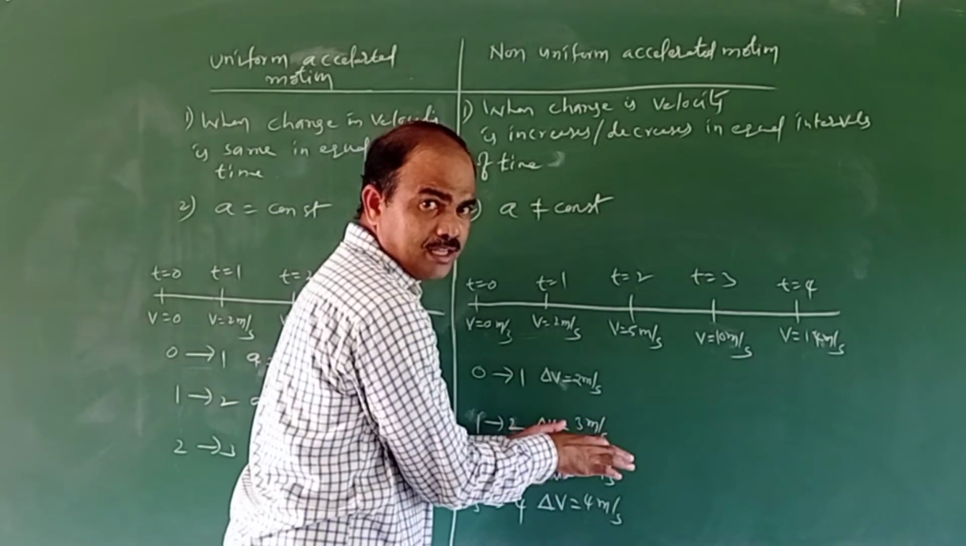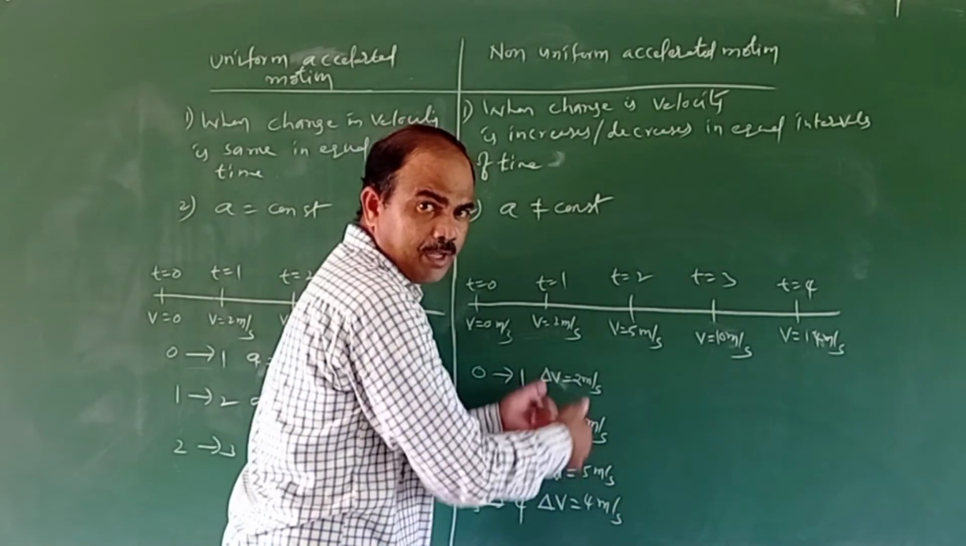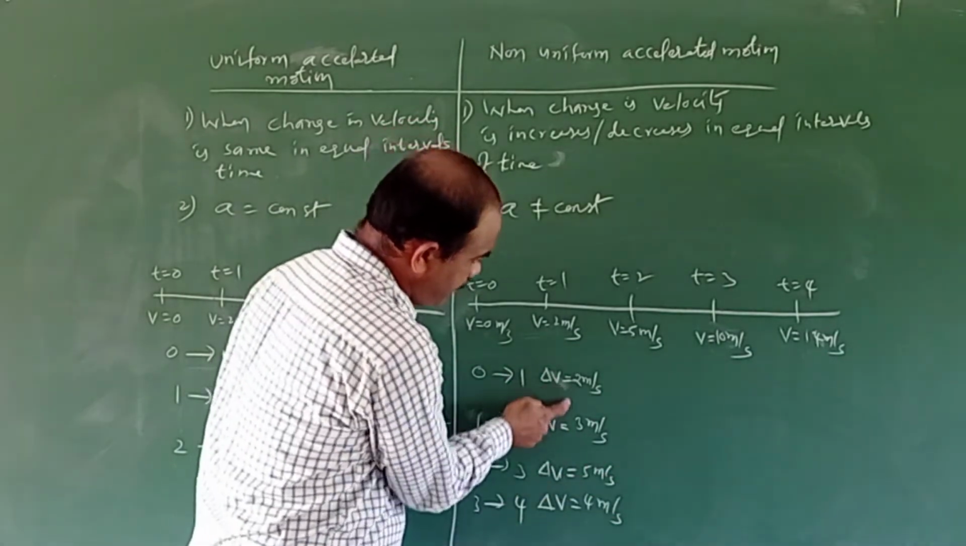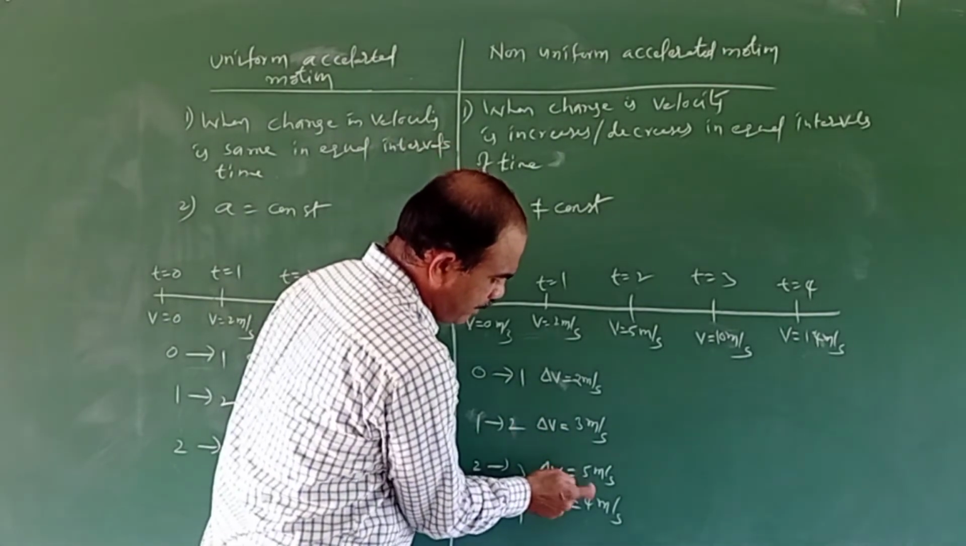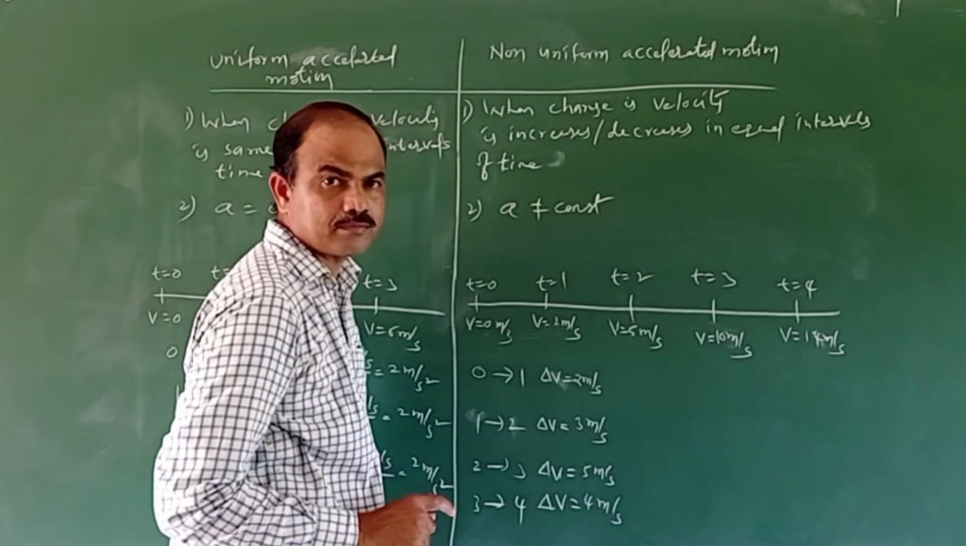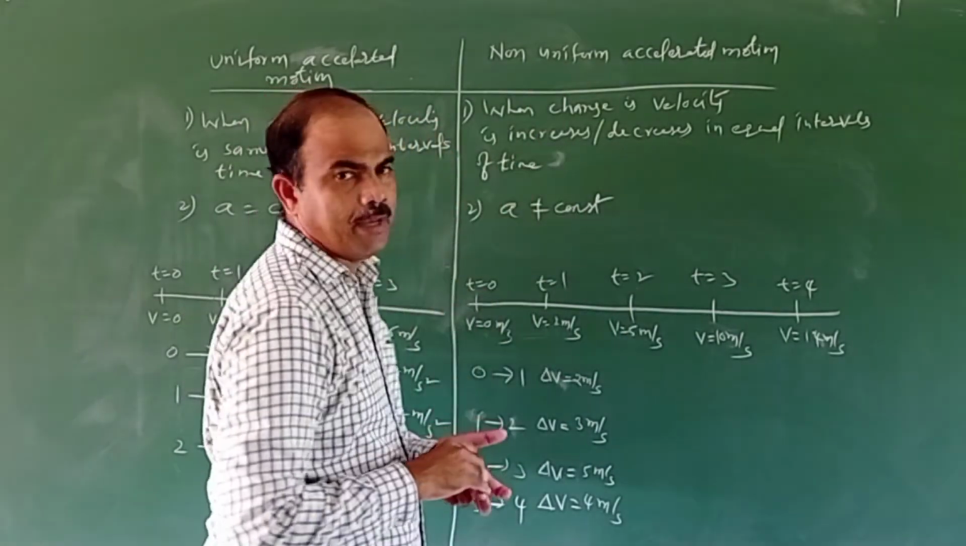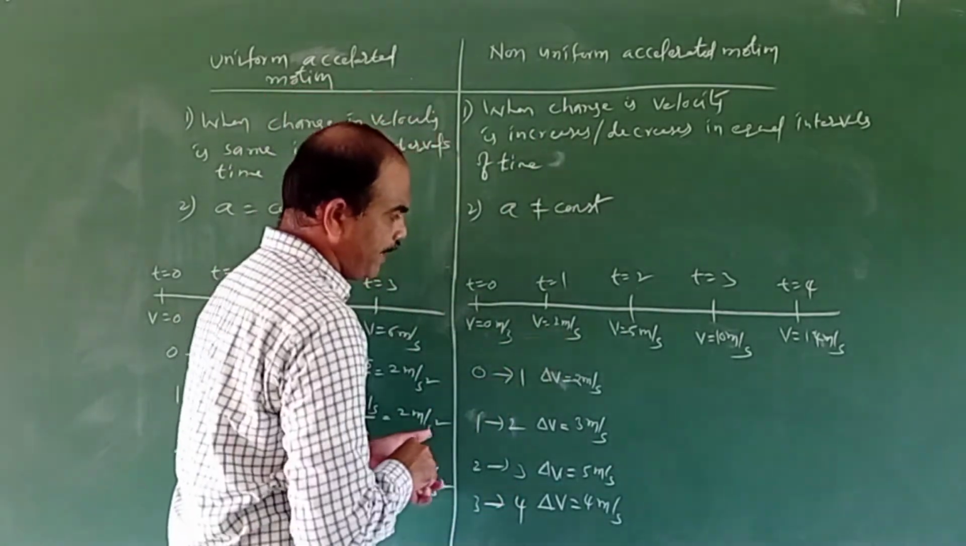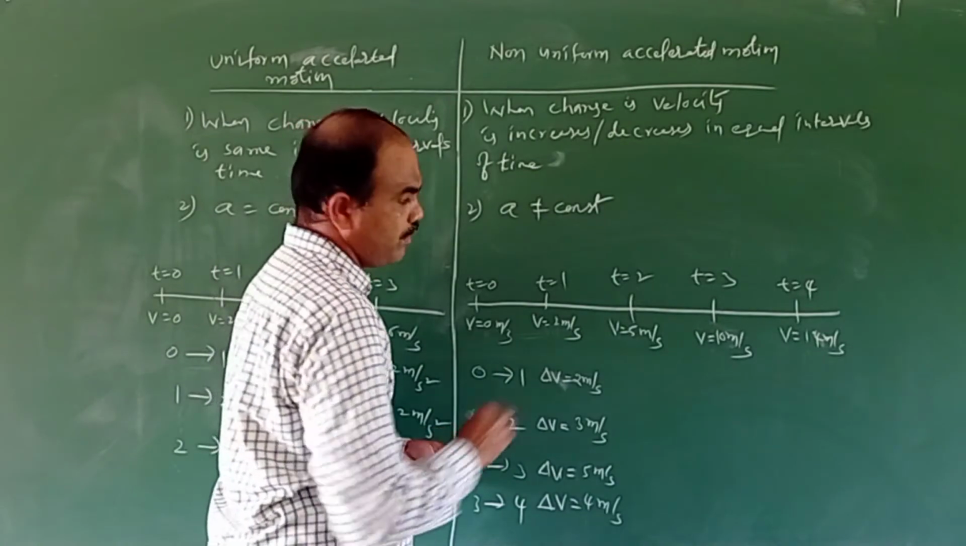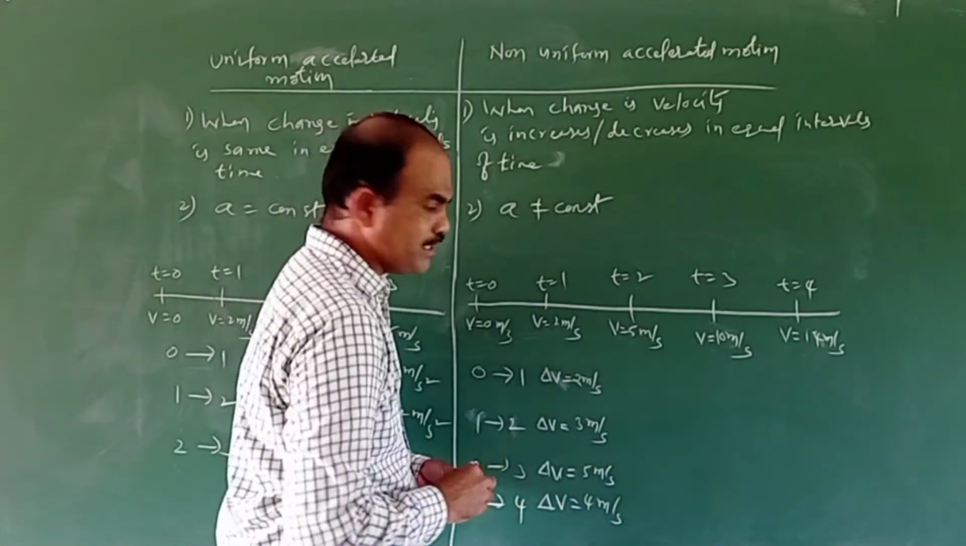The change in velocity is not the same. It may be increasing or decreasing. Up to here it increases and after that it decreases. So that's why this type of motion is said to be non-uniform accelerated motion. In this non-uniform accelerated motion, if we calculate, the acceleration is not constant.